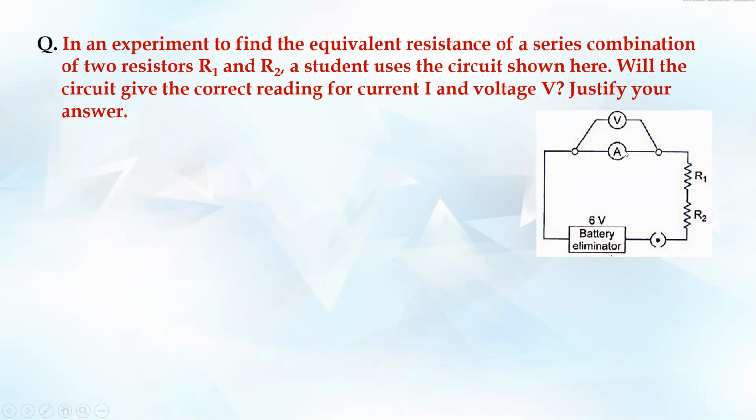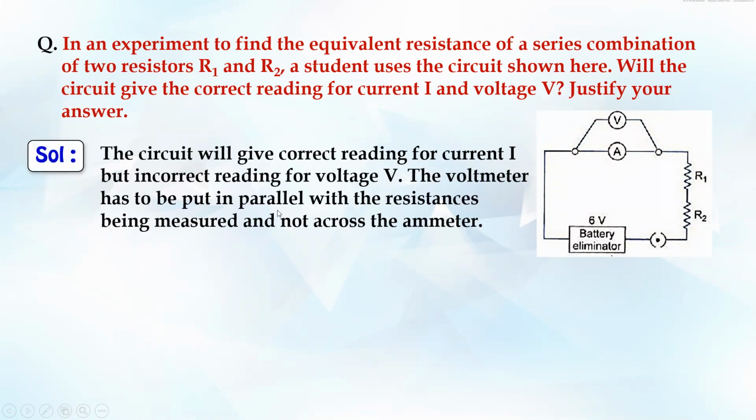We know the ammeter should always be connected in series and the voltmeter should be connected in parallel with the resistors, right? The ammeter is connected in series, no doubt, so it is going to give me a correct reading. But the voltmeter is not connected in parallel with the resistors. It is connected in parallel with the ammeter. We do not want that value. We need the value of the potential difference across the resistors, right? So A will give me a correct reading, but the potential difference across the voltmeter V will give me an incorrect reading, right? That's how it is done.